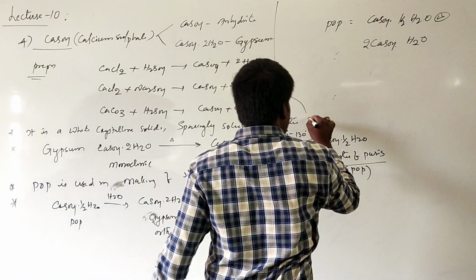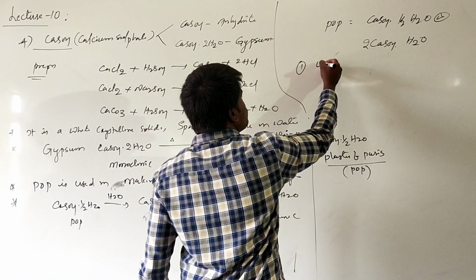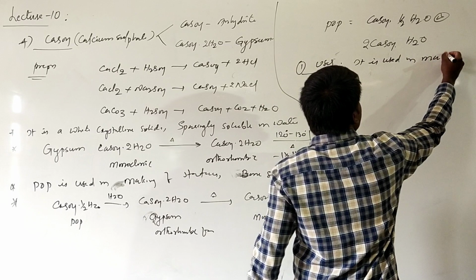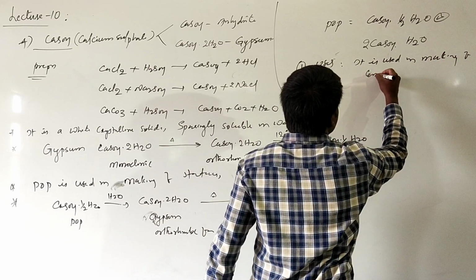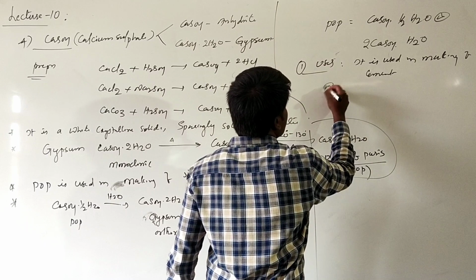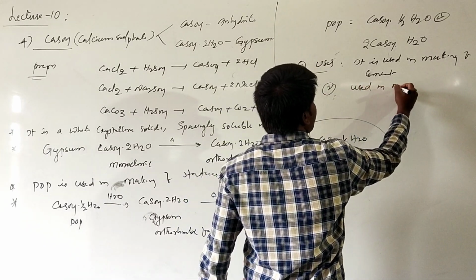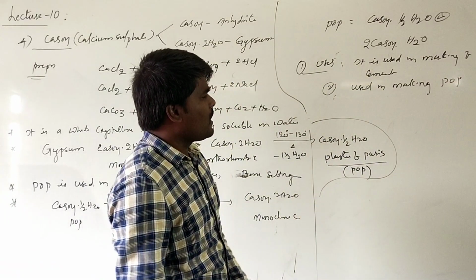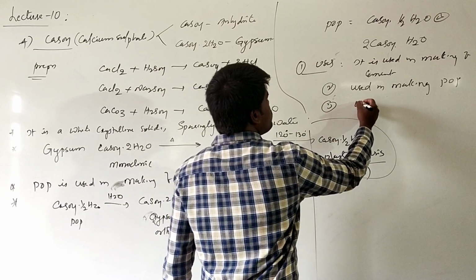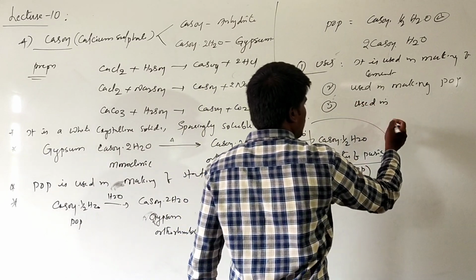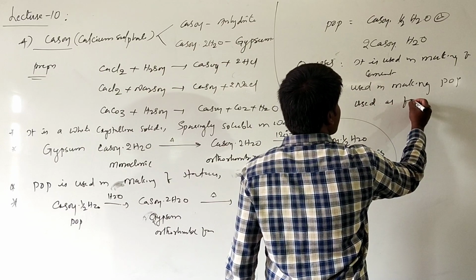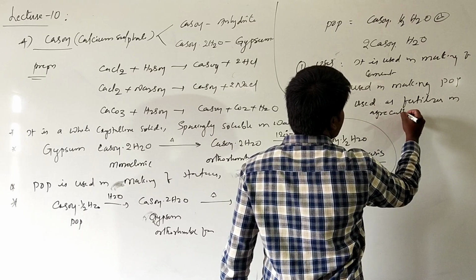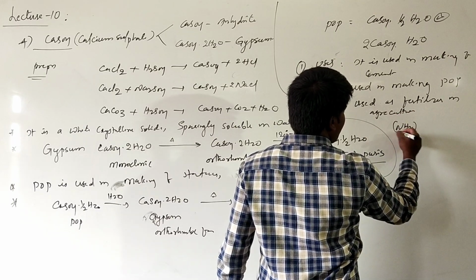This is the chemistry involved in plaster of Paris and gypsum. If you are talking about the uses of gypsum, it is used in making of cement. It is also used in making of POP, which is used in making of various statues as well as boards and other purposes. It is used as a fertilizer in agriculture, as it forms a double salt with ammonium sulfate.